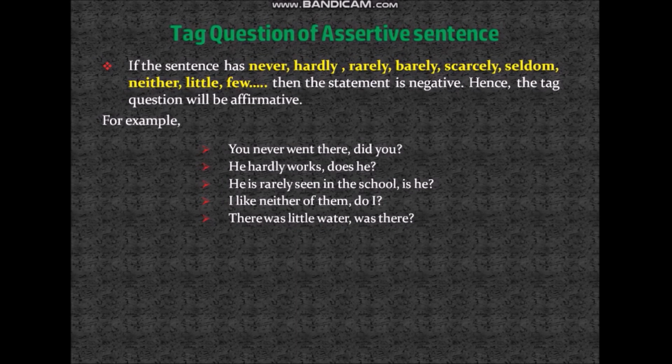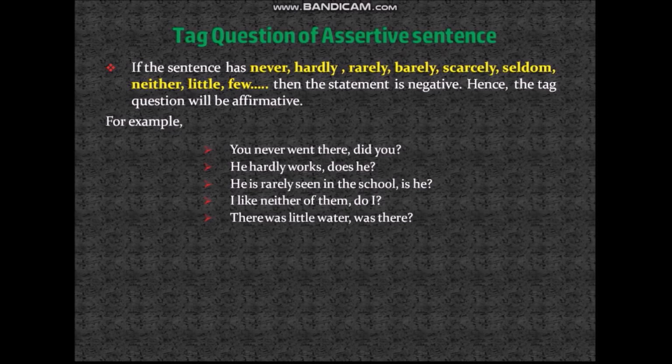There was little water, which means there was no water. So the tag question will be "was there?"